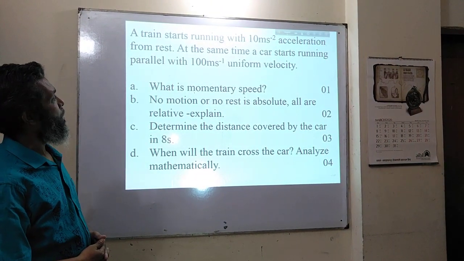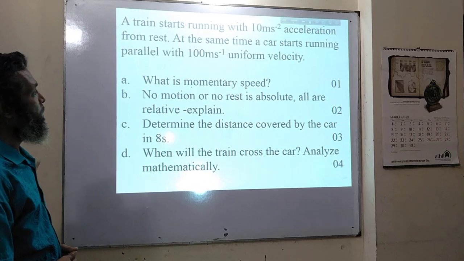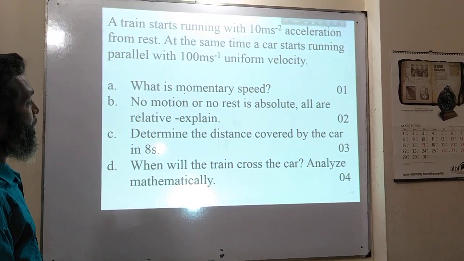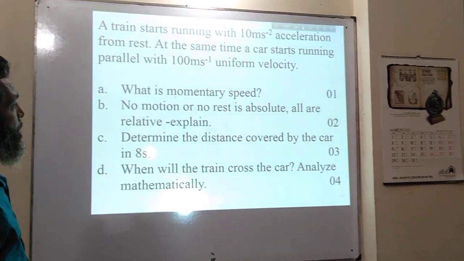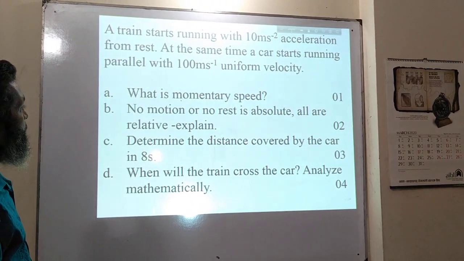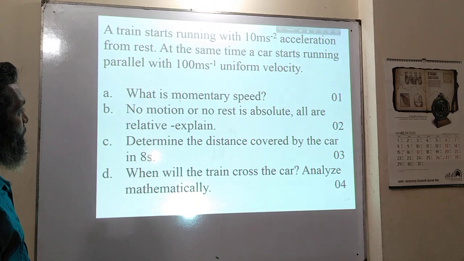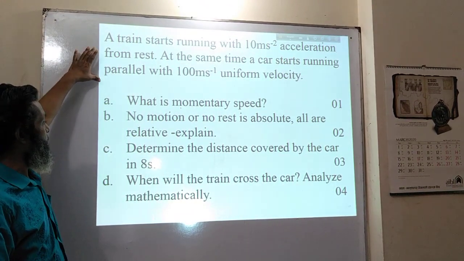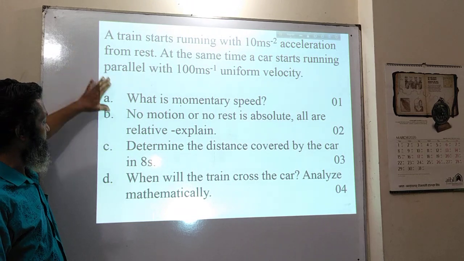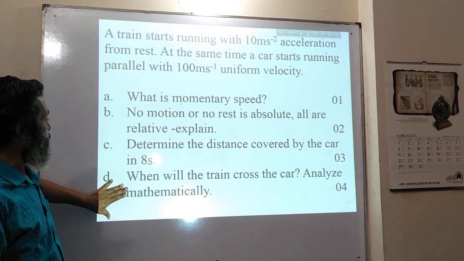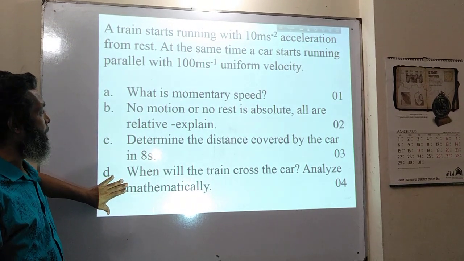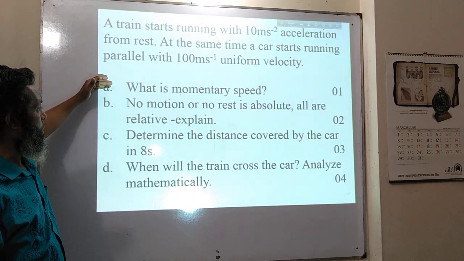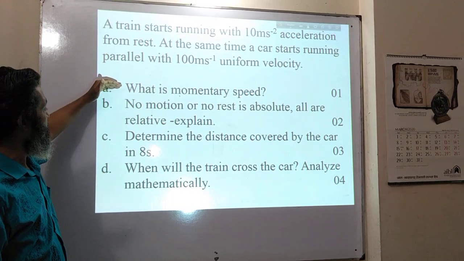A train starts running from rest with 10 meter per second square acceleration. At the same time, a car starts running parallel with 100 meter per second uniform velocity. We know that there are four questions in a creative question. Number A, knowledge based question: What is momentary speed here?